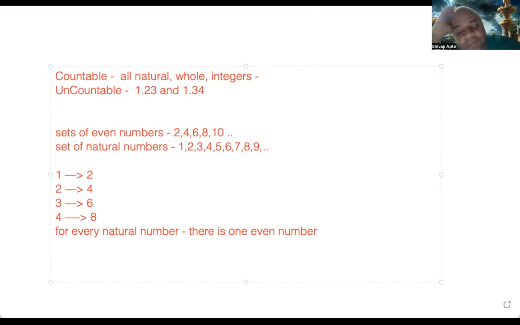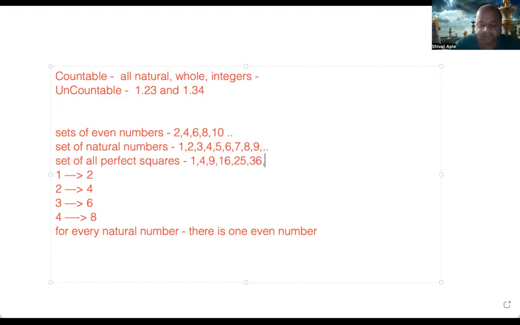So similarly for odd numbers, for every natural number we can find one odd number, and hence the total number of odd numbers, in terms of infinity, is the same as the total number of natural numbers. Not only that, we can think of the set of all perfect squares. What are the perfect squares? 1, 4, 9, 16, 25, 36, 49.